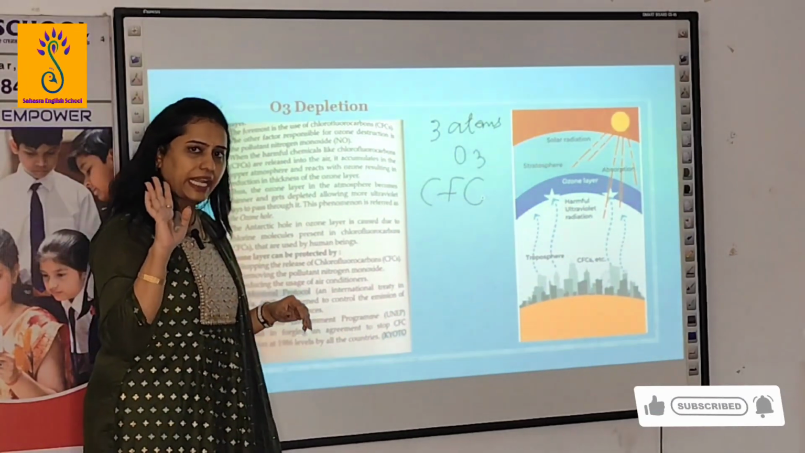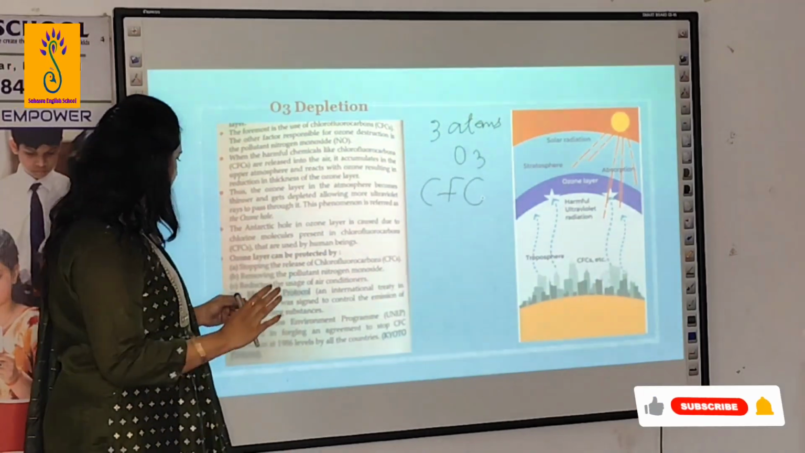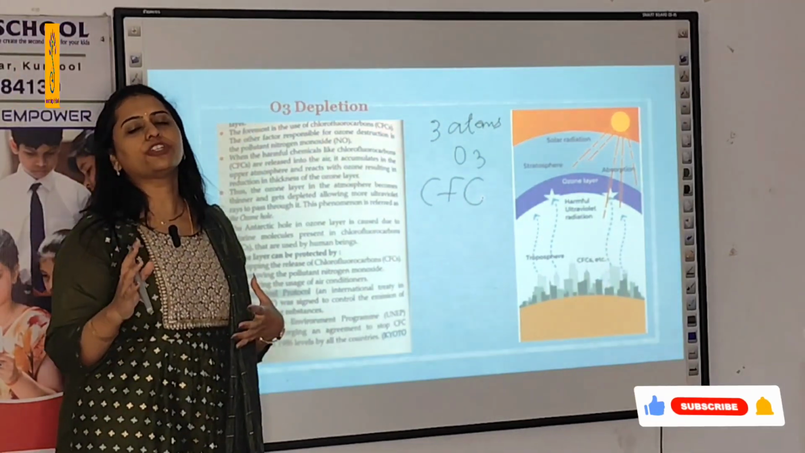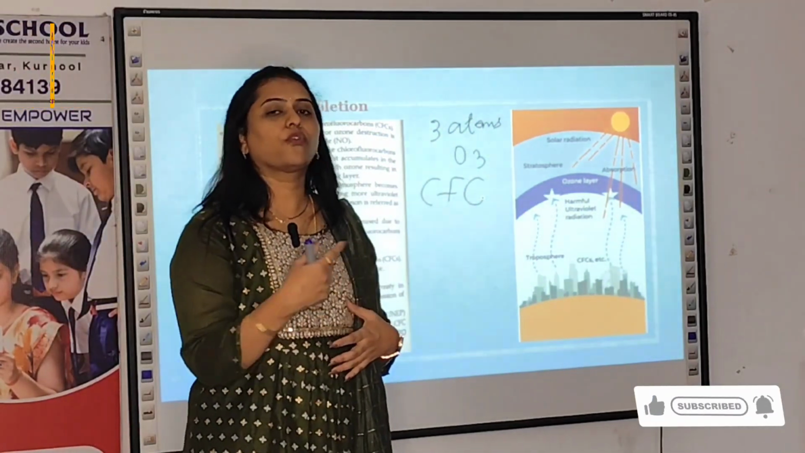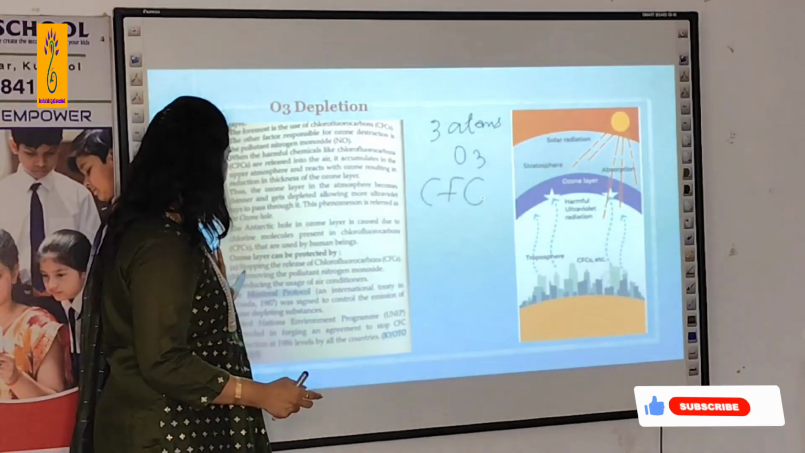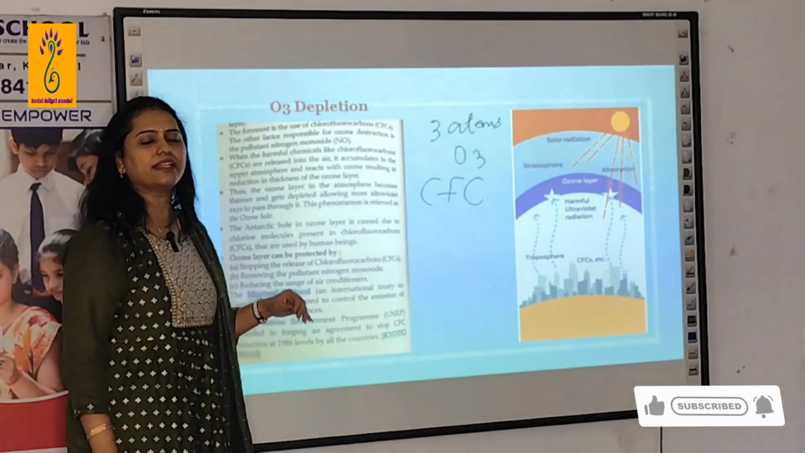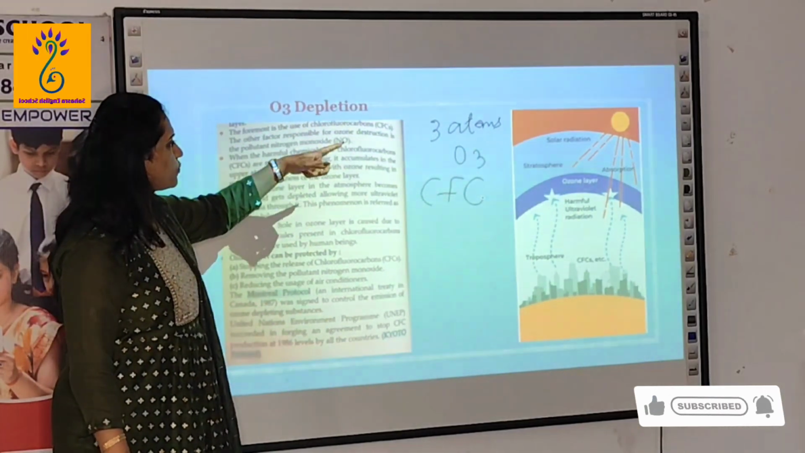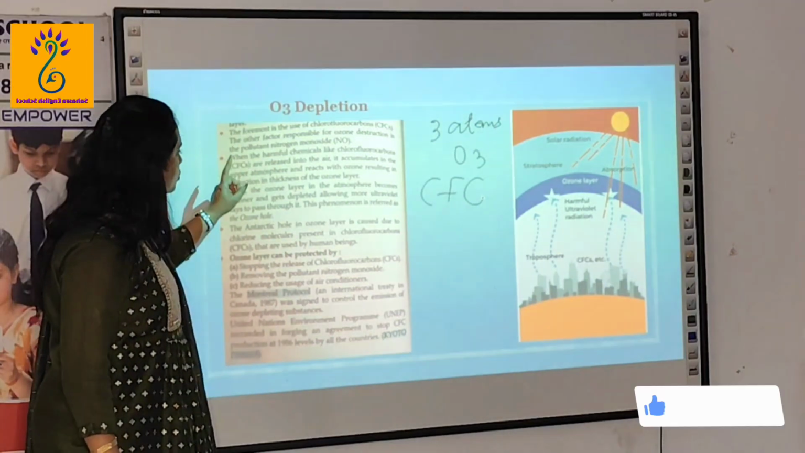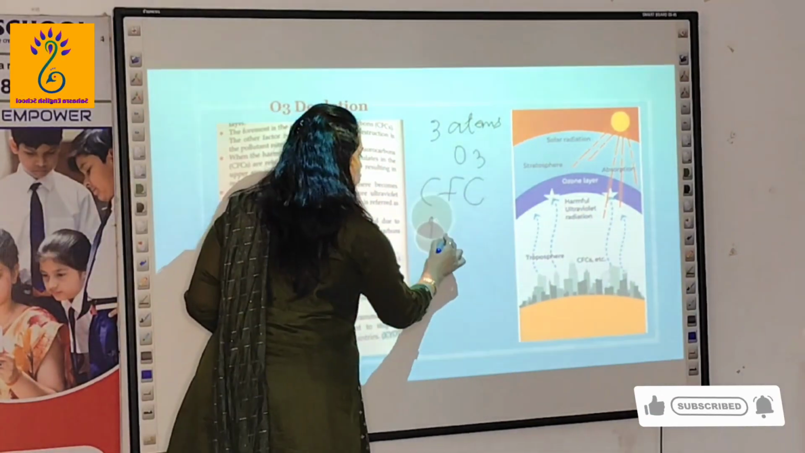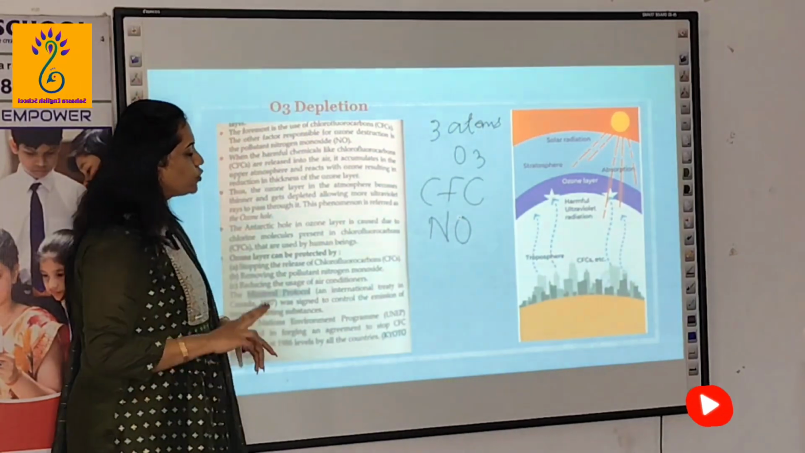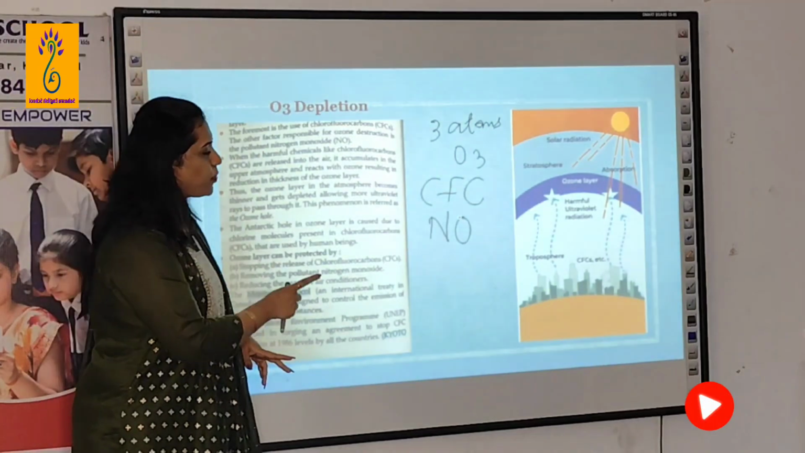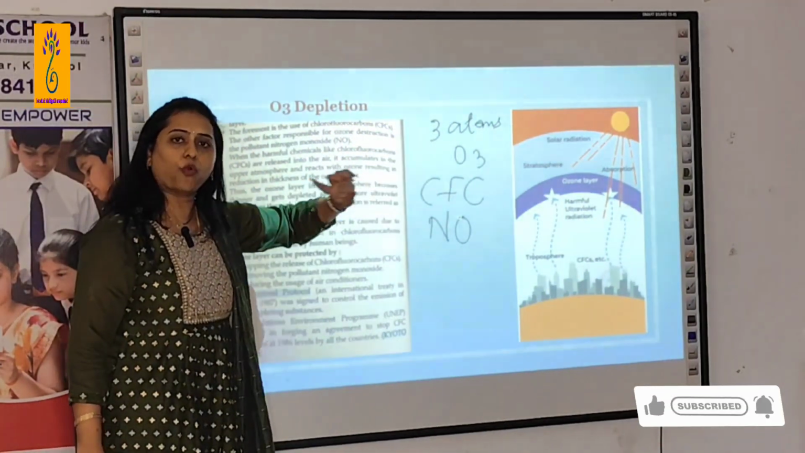This was found in 1985, and the Montreal Protocol was signed to control the emission of these chlorofluorocarbons. Okay, that is the Montreal Protocol. That is an international treaty. It is in Canada. So the foremost are chlorofluorocarbons, and the other pollutant is nitrogen monoxide. These are the two important chemicals which are responsible for the depletion of the ozone layer.